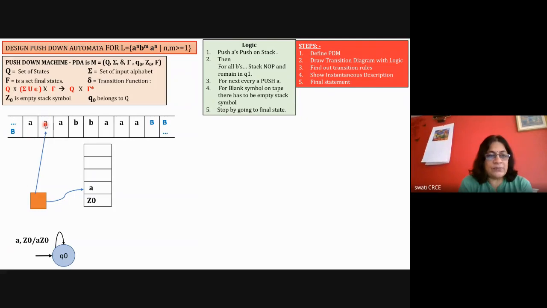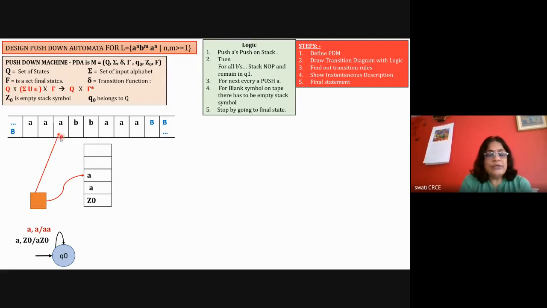Now it is ready to read the next symbol. But now what is the condition here? It is not A comma Z0, it is A comma A. So for A comma A, again the same push operation is done with this rule: A is added onto the stack, and A comma A is equal to A A A. It will remain in the same state, and the read head will go ahead. So A comma A will be a push operation. It will push onto the stack and go ahead. And this is your transition.